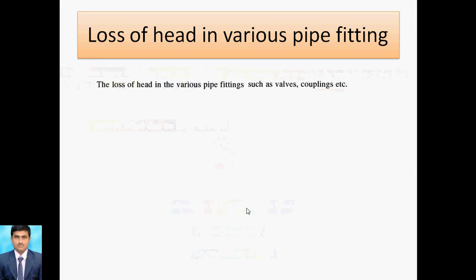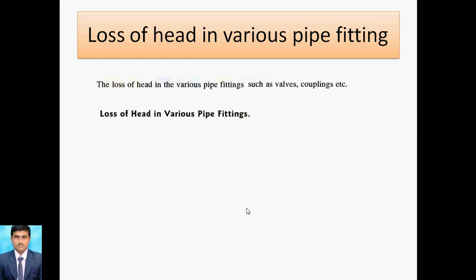The next is loss of head in various pipe fittings. We already discussed that whenever you are attaching different components, that is valves, couplings, and so many others, or pipes of different diameters or the same diameter, you are attaching some fittings. That time the losses are called loss of head in various pipe fittings.